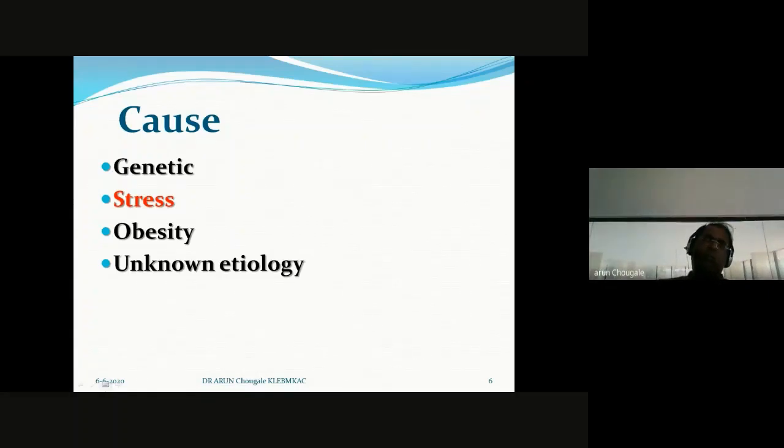The next one is obesity, which in turn induces diabetes. The fourth one is unknown etiology, idiopathic. These are the four most important causes, the Nidana, what we call Nidana for prameha or diabetes.